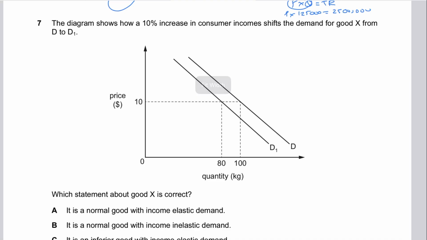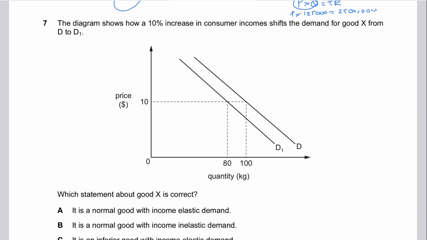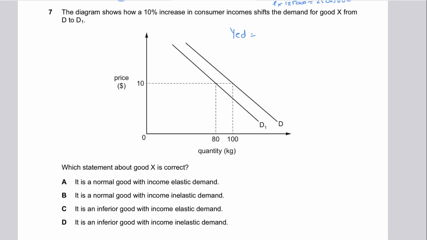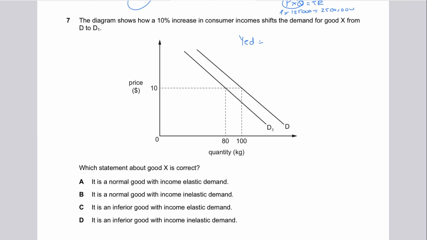Question number 7 says the diagram shows how a 10% increase in consumer income shifts the demand curve for good X from D to D1. The demand was falling and the incomes are rising. So this is showing that you have an inferior good. Now the income is going up by 10%. The formula for YED is, so firstly, why are we applying the YED formula? Because you want to find out whether it's elastic or inelastic. So this is definitely an inferior good. So A and B are incorrect.